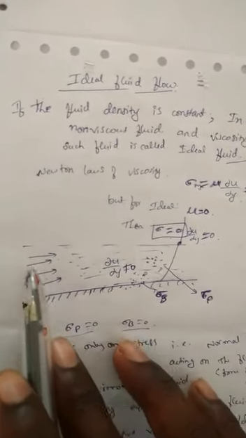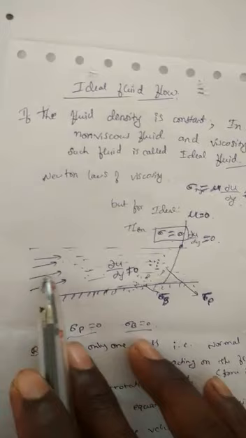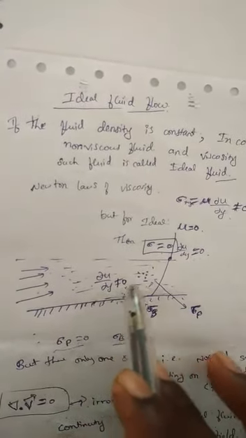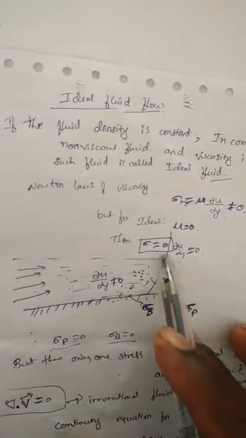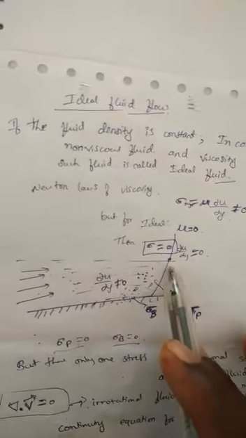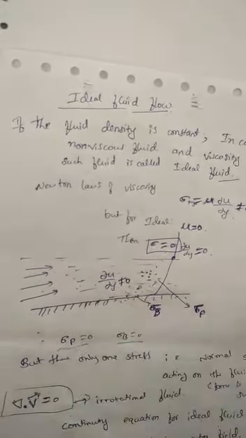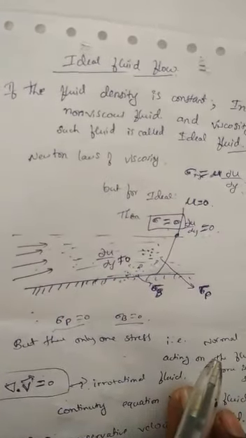Sigma is the shear stress. If I consider a fixed surface with fluid moving in a tube with constant velocity or streamline flow, inside this tube we consider du by dy, that is the rate of deformation, which is not equal to 0 near the wall of this tube. If we go to the higher region, the rate of deformation is constant.